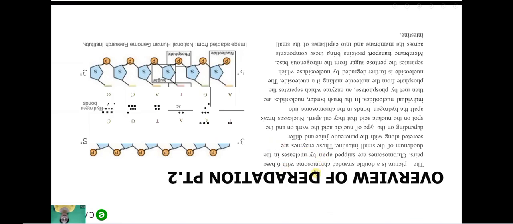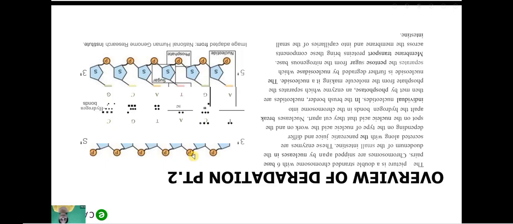So this is the double-stranded chromosome having 6 base pairs. Having 6 bases, 1, 2, 3, 4, 5, 6. They're having 6 base pairs, right? And the chromosome is snipped apart by nucleases in the duodenum of the small intestine. And these 6 base sugars go into the duodenum via the small intestine.